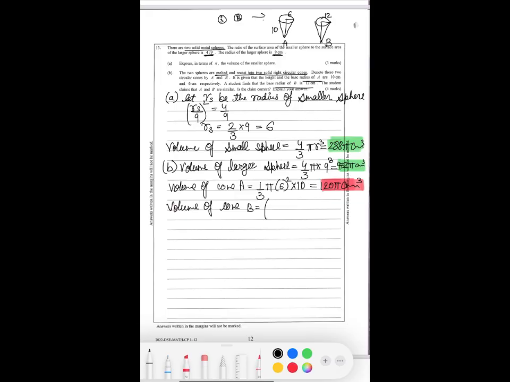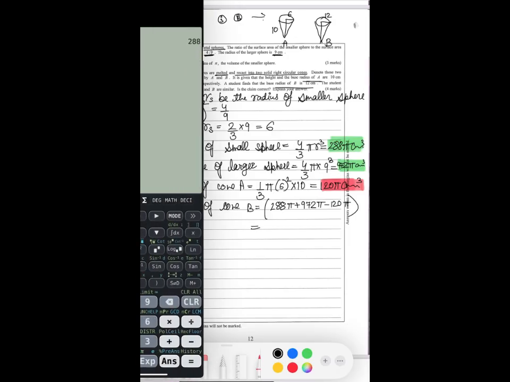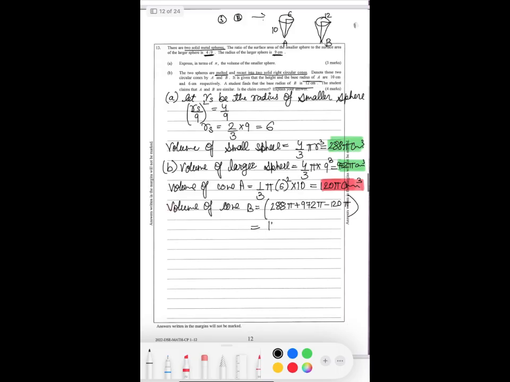Whatever is left is the volume of cone B. So 288 pi plus 972 pi minus 120 pi. Pi is common, so 288 plus 972 minus 120 is 1140 pi.